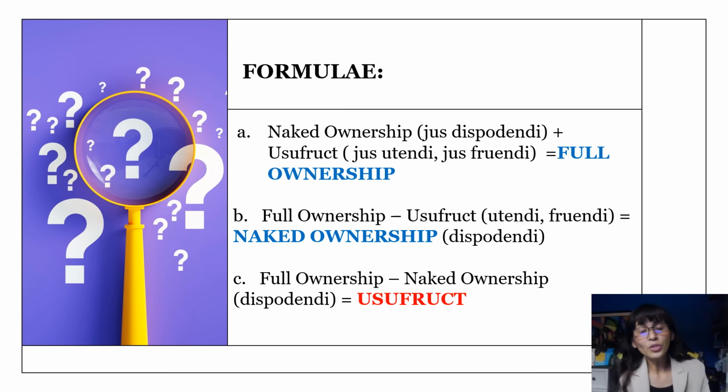Now, in usufruct, if you do it vice versa, you use full ownership and subtract naked ownership, which is jus disponendi, and then there you go, you have usufruct, which is the right to the fruits and the right to the usage, utendi and fruendi. Okay, so if everybody got that right and easily, let's move forward.